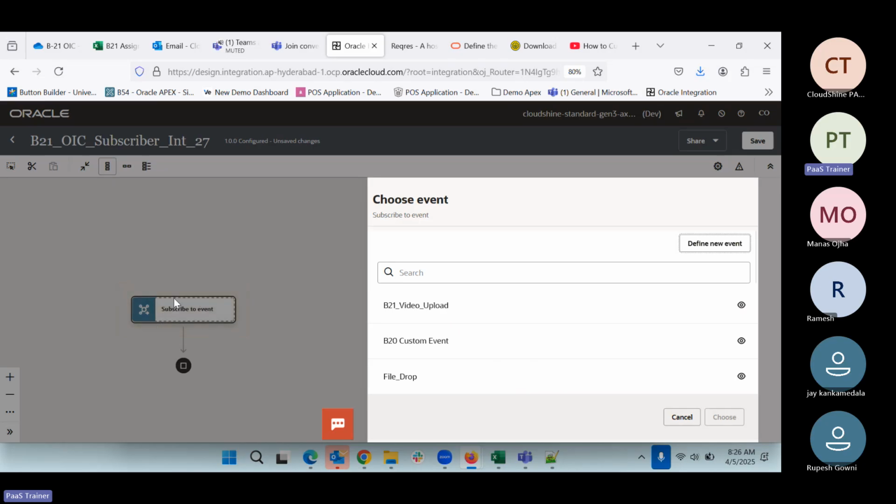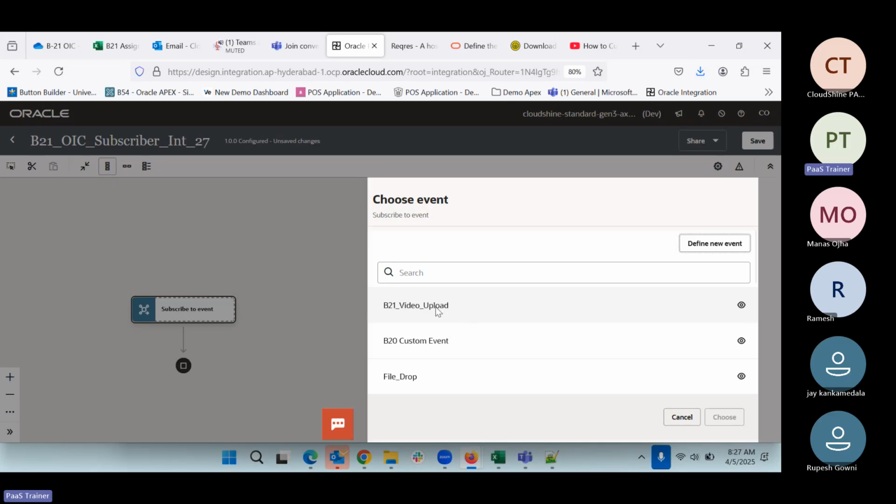So if you see, the starting point here, what is the starting point in this one? The starting point is the event. In the app driven, our starting point is a trigger. In schedule, it is a time. In the third one, the starting point is the event. So which event do we need to use? Whatever event we used in the publisher, the same event we have to use, because then only it will work. So we can use here that, okay, this event we are using.